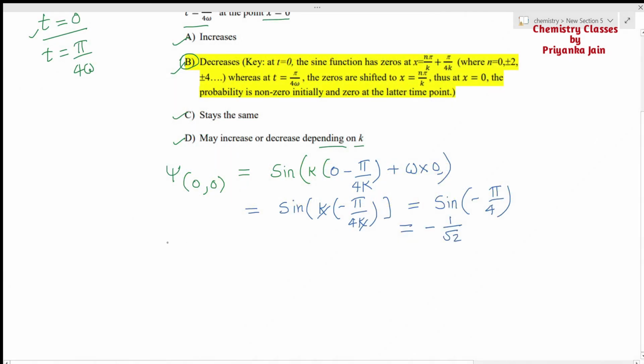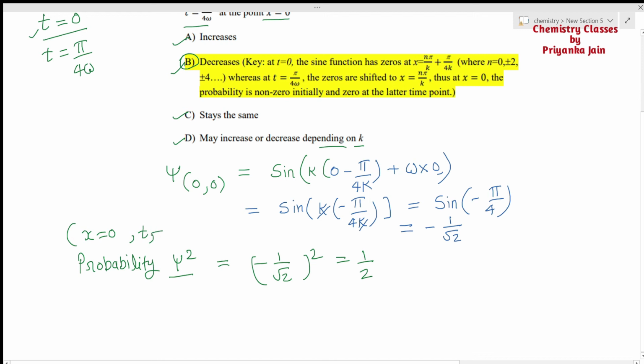Now we have to find out the probability, right? So probability is given by psi square. We all know that the probability is given by psi square. So the value of this will be equal to minus 1 by root 2 whole square. Okay, so this will be equal to 1 by 2. Okay, this is the first condition when we have given x is equal to 0 and t is equal to 0.